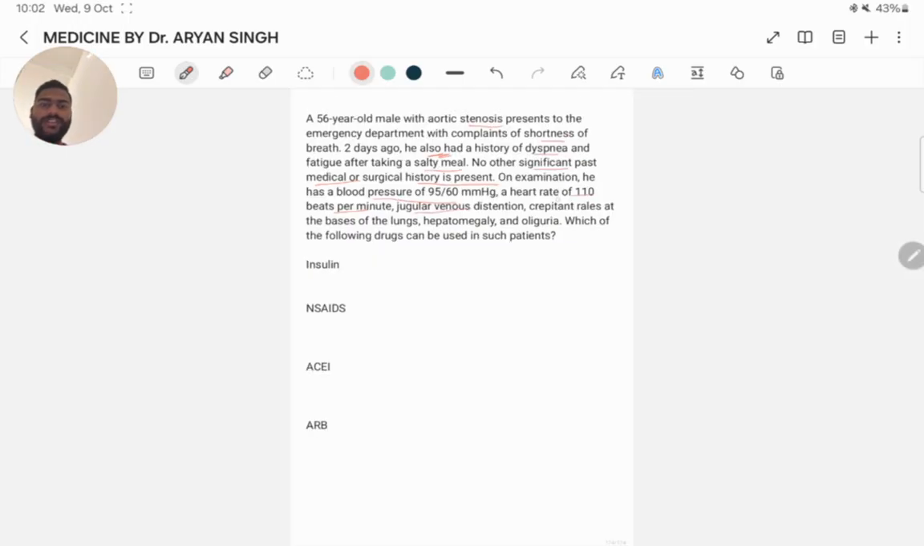Jugular venous distension, crepitant rales at the bases of the lungs, hepatomegaly, and oliguria. Which of the following drugs can be used in such a patient? Insulin, NSAID, ACEI, and ARB.